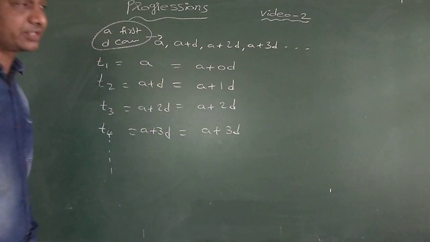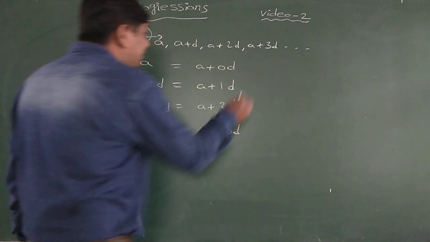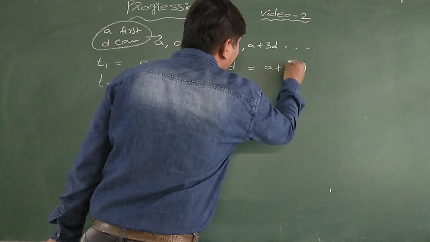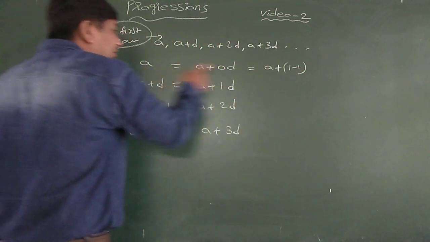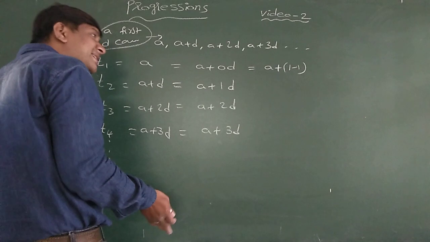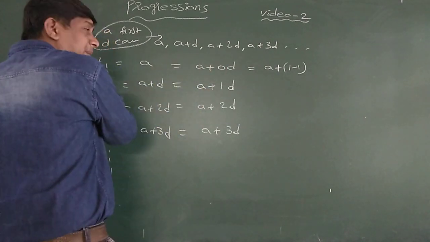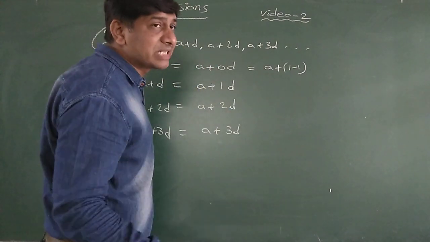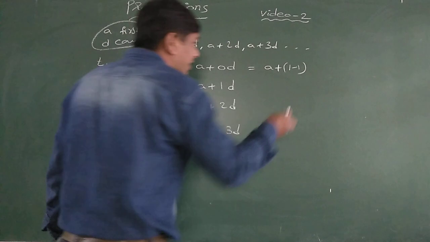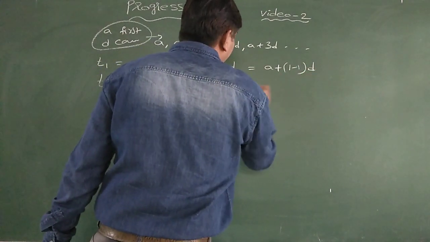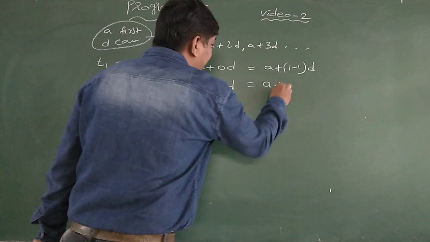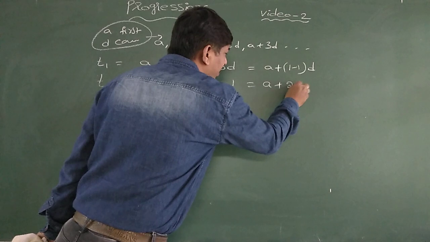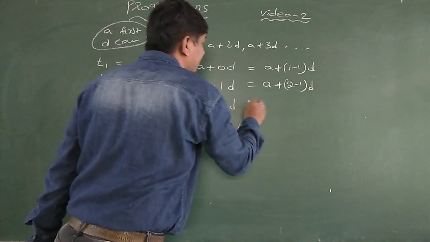This process will continue. That means here this is A plus 0D, I am writing as A plus 1 minus 1 into D, because the first term is term number 1, and since I required a 0, from 1 how much I have to subtract to get 0? 1 only. 1 minus 1 into D. And A plus 1D: A plus term number 2, but I need a 1, so 2 minus 1 into D.